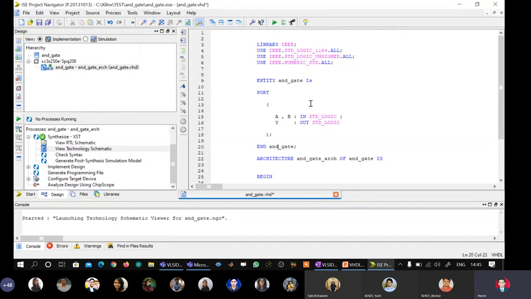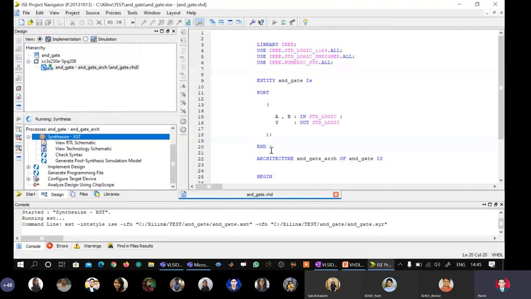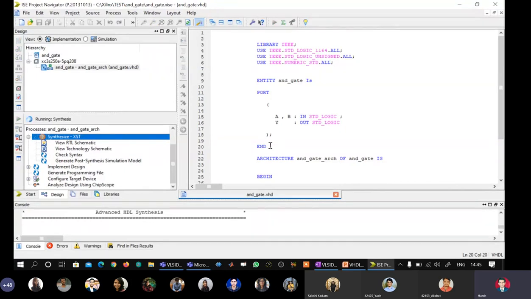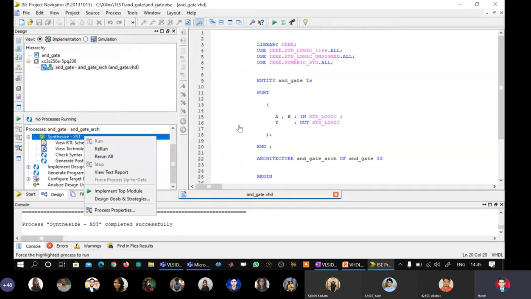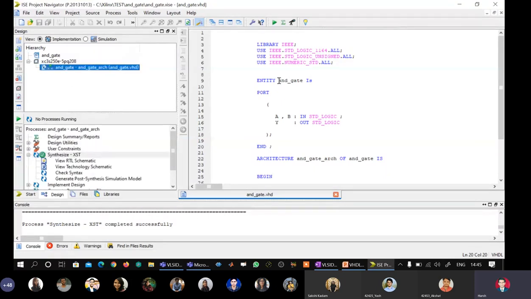Now, as Yash has asked, sir, if I remove the entity name after end entity, what will happen? Let the tool tell us. I will again save it and say resynthesize. Any changes you make in code, it will change to a question mark. If removing the entity name in the end entity statement is acceptable, then we will get the same tick mark here. I will say rerun. It has come. Even after I removed the entity name after end entity, it is not giving an error.